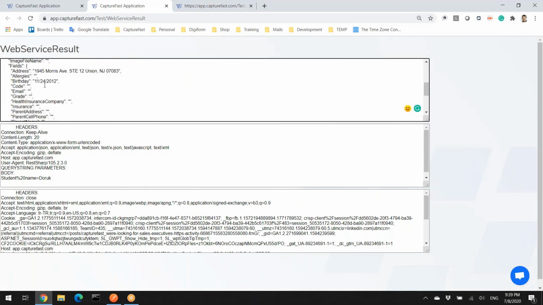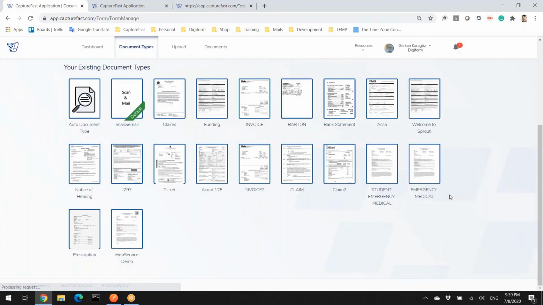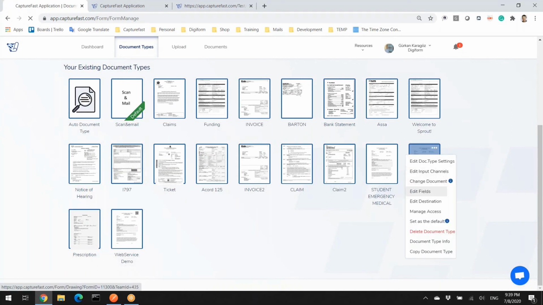All the extracted information is in the fields. Remember, we just mapped the address, allergies, and birthday. These three are here. We have another option. Some of our clients are asking us, okay, we don't want to waste time, or we don't want to define a structure. Just send us the entire JSON format into a simple web service field. Okay, let's do it together.